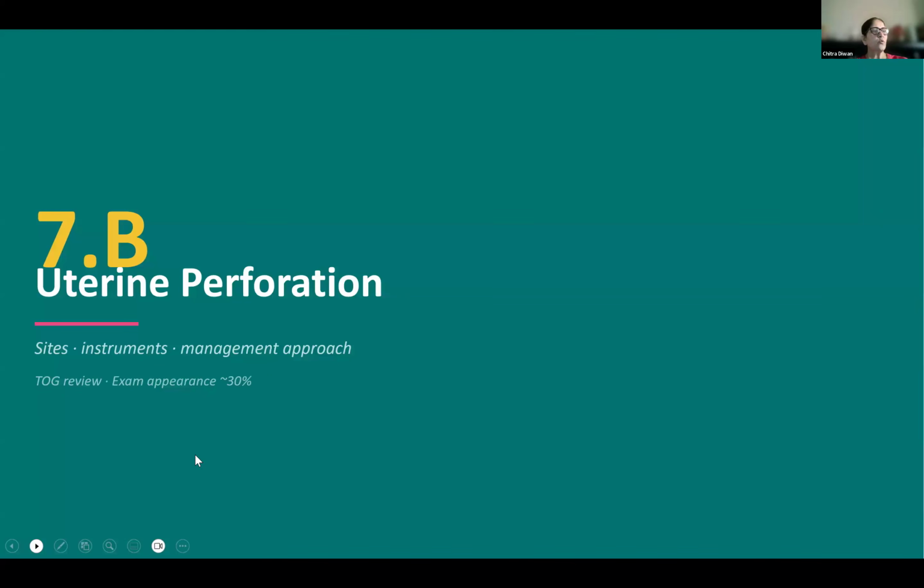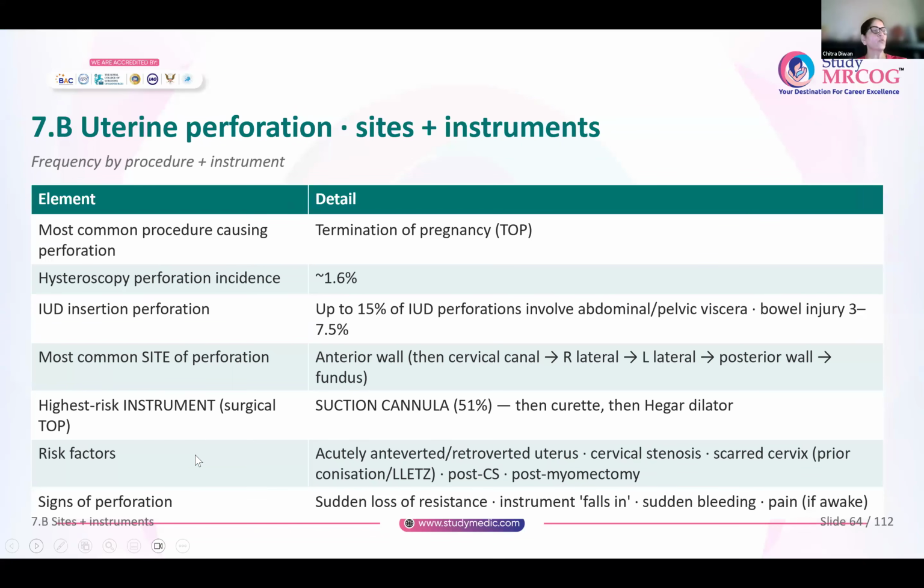Now, next, coming to uterine perforation. In uterine perforation, it is important to remember the sites, the commonest sites where the uterus can be perforated, and what are the types of instruments that can cause uterine perforation. The most common procedure that leads to uterine perforation is termination of pregnancy. That is the commonest. Hysteroscopy is comparatively rare, only about 1.6% is caused due to hysteroscopy.